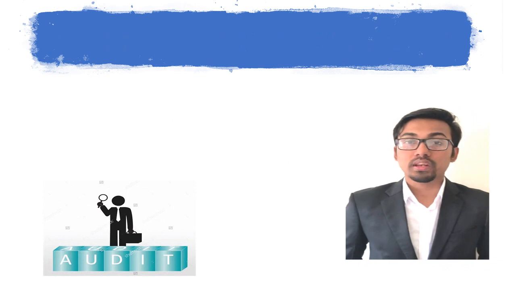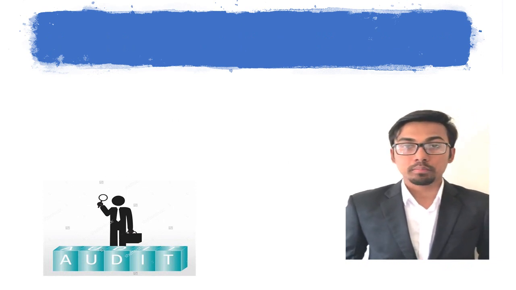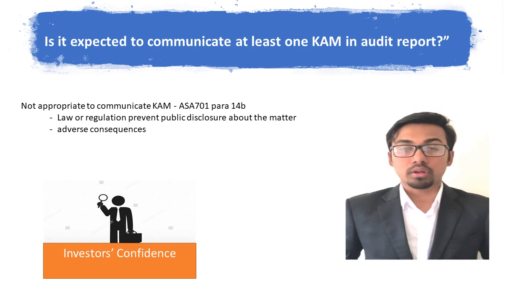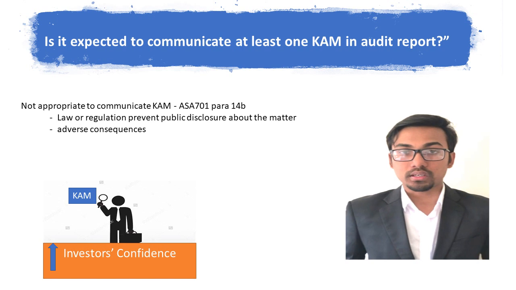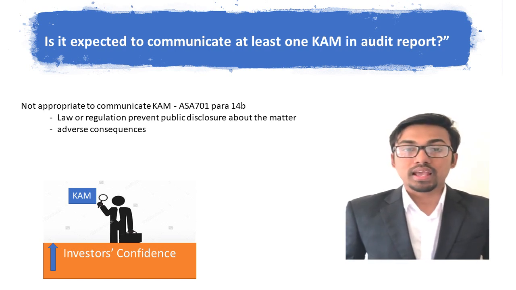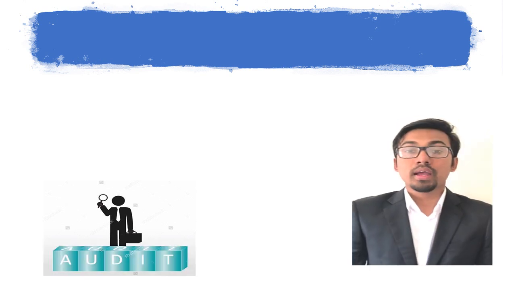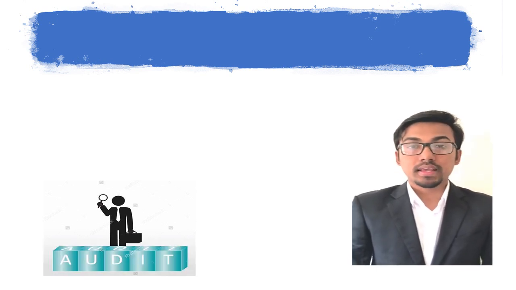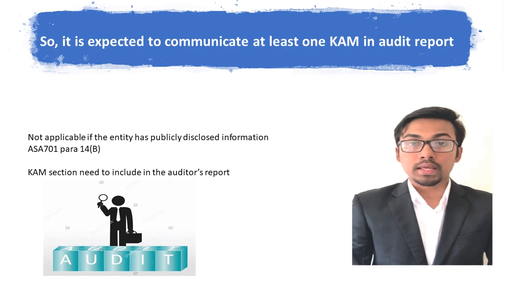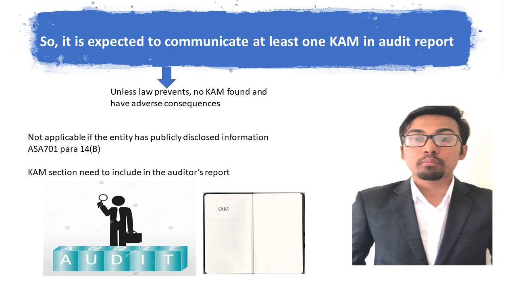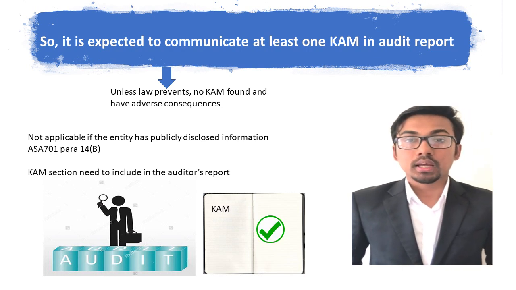There are a few scenarios when it is not appropriate to communicate KAM in the auditor's report, according to AS 701 paragraph 14b. For example, law or regulations prevent public disclosure about the matter, or the adverse consequences of communicating the matter are expected to outweigh the public interest. However, this will not be applicable if the entity has publicly disclosed the information. So apart from this, there are very limited situations when KAM won't be communicated.